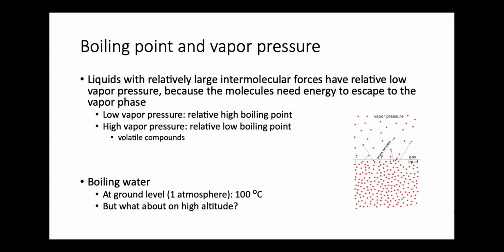So, a liquid with a high vapor pressure, that means molecules can escape pretty easily from the liquid phase. If I'm boiling a liquid, my molecules escape as well. So the higher my vapor pressure, the lower my boiling point. Or if I have really strong intermolecular forces, like water, it's hard for molecules to escape the liquid phase. That means we have a low vapor pressure, and low vapor pressure means a higher boiling point. Molecules with a high vapor pressure we call volatile. So it's easy to escape.